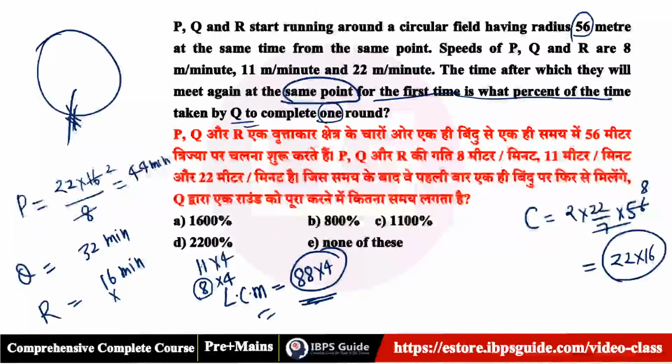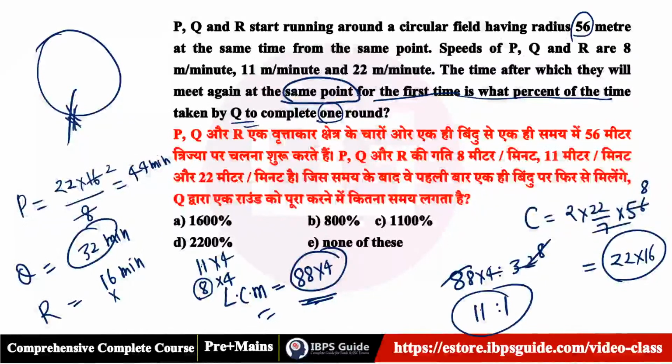Okay, and they are saying percent of the time taken by Q to complete one round. Q is taking like 32. So just find out the ratio. 88 into 4 upon 32. So 4 8s are 32, 11 is to 1. So they are saying this time is how much percent of this time. So it's obviously 1100%. That is your answer.